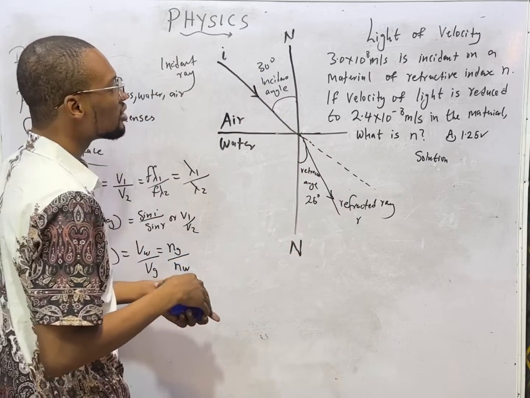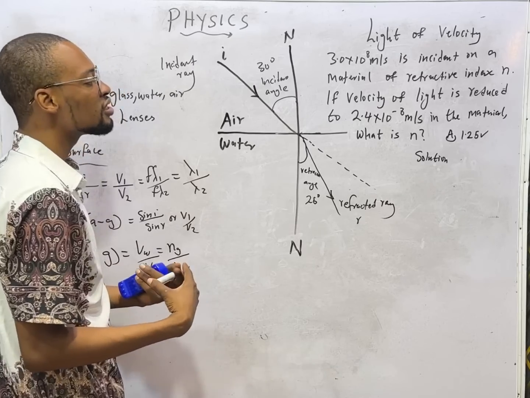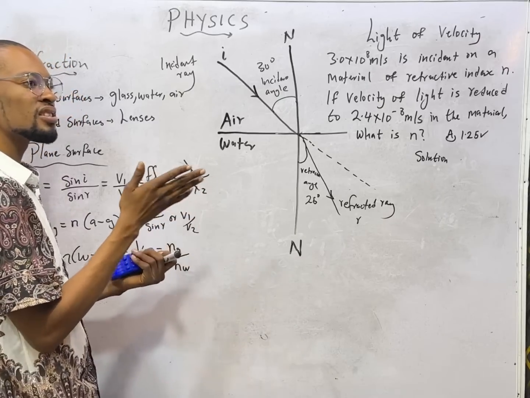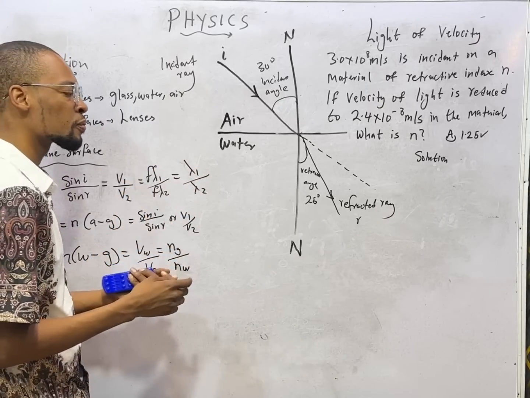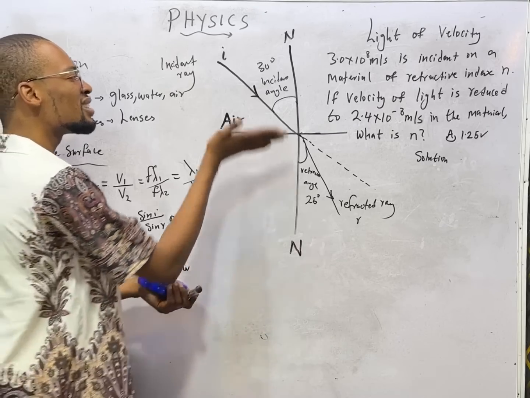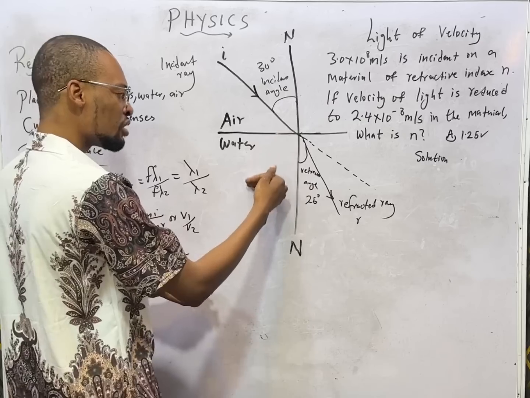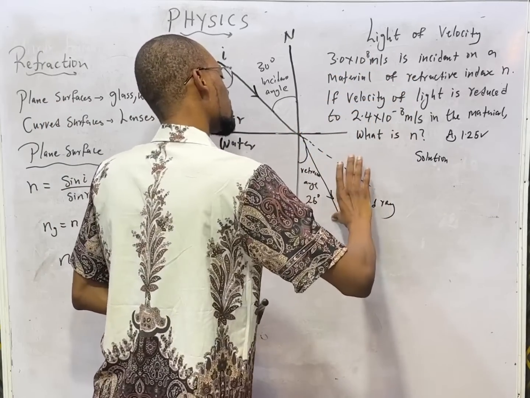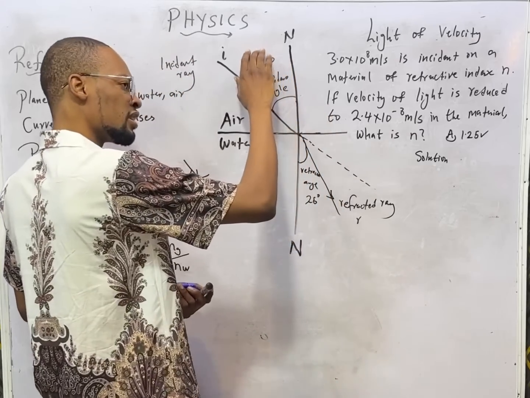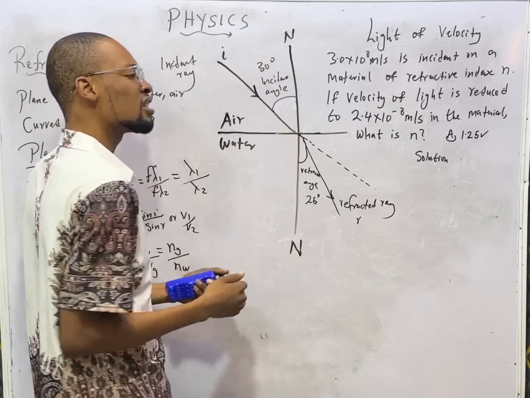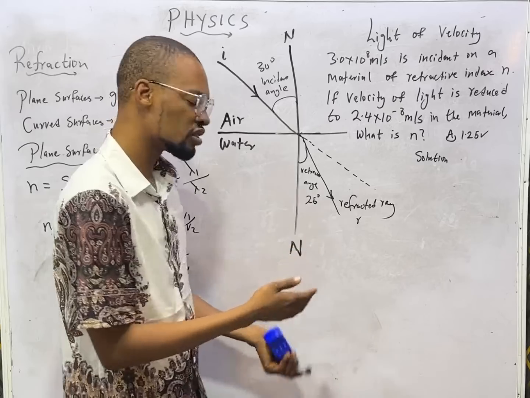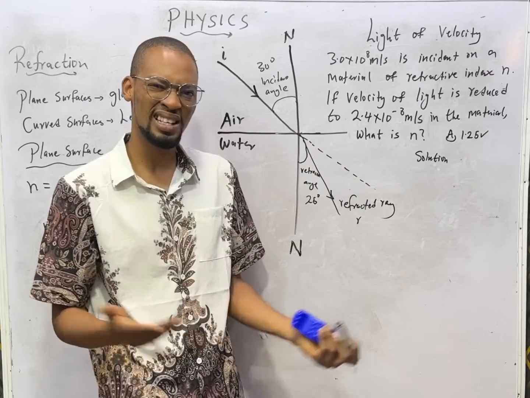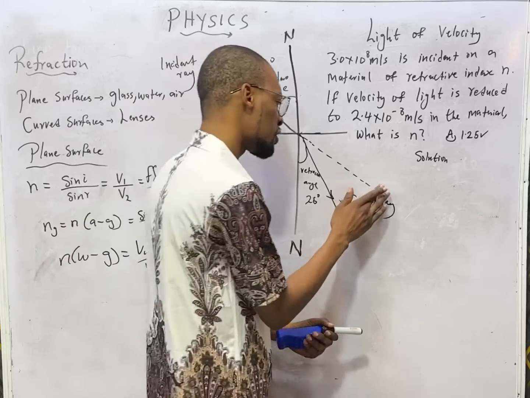At that point, the angle of incidence is greater than the angle of refraction when it is moving from a lighter to a thicker medium. Now, if it is from a thicker medium to a lighter medium, the ray will bend towards this side, making the angle of refraction bigger than the angle of incidence. So from less dense to dense, the bending is towards the normal. From dense to less dense, it bends away from the normal. And that is a past question as well.